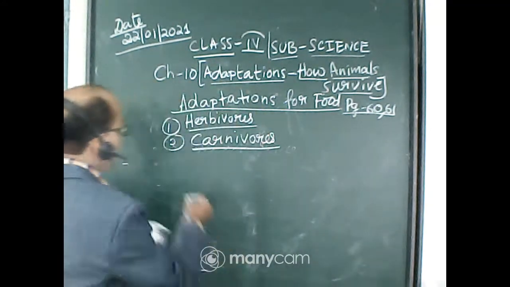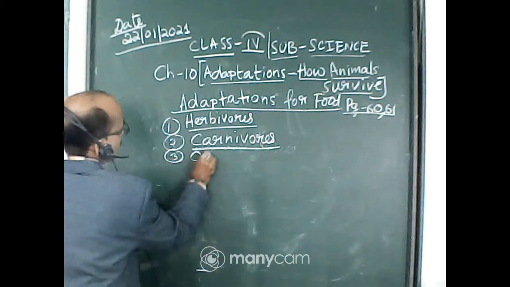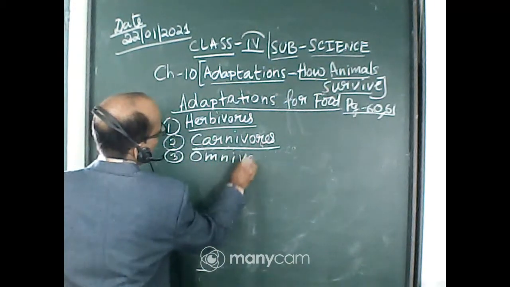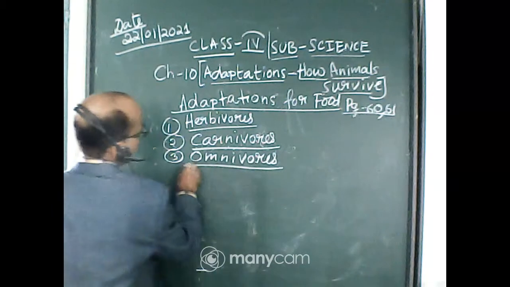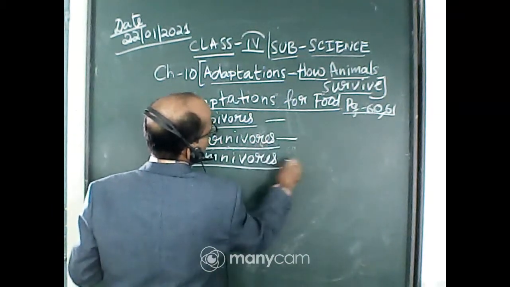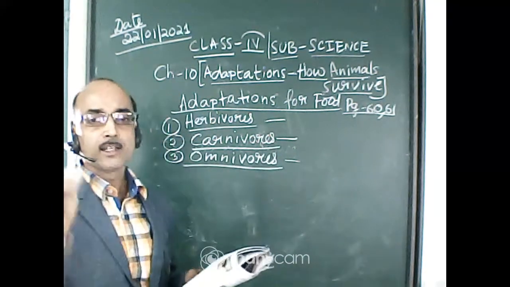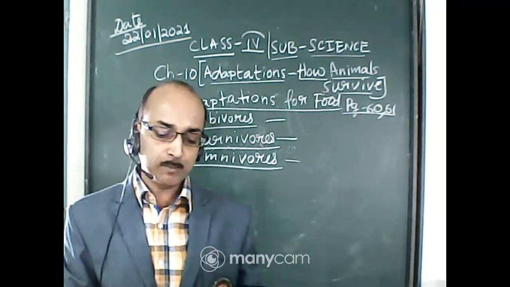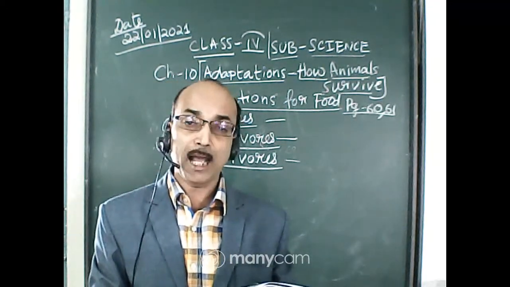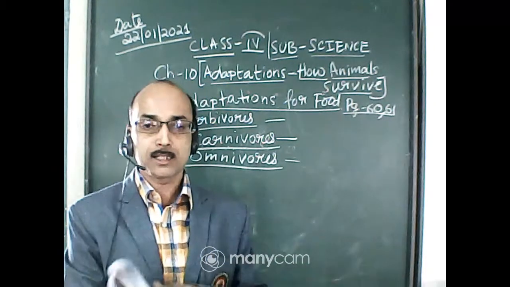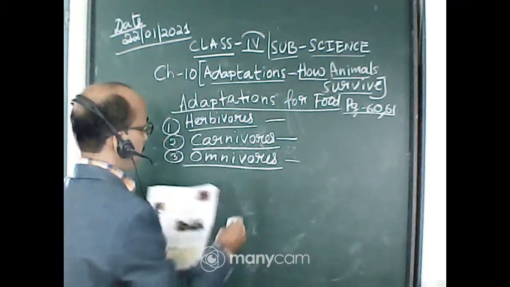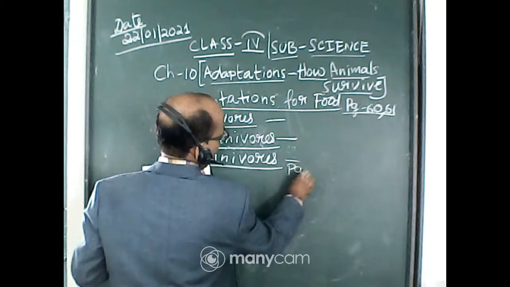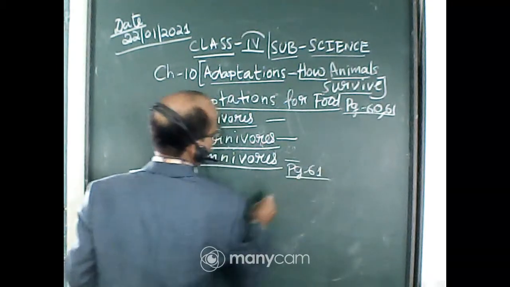Now next coming is omnivores. You know omnivores? Omnivores means animals that eat both flesh and plants. So crows, bears and human beings are omnivores. These animals eat both plants and flesh of other animals. Now next page, you can see this thing in the next page.